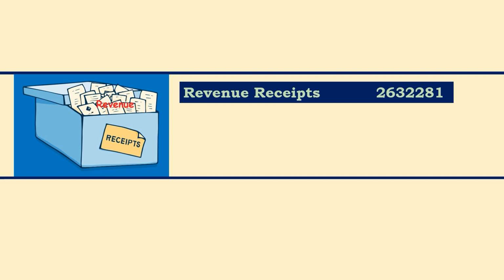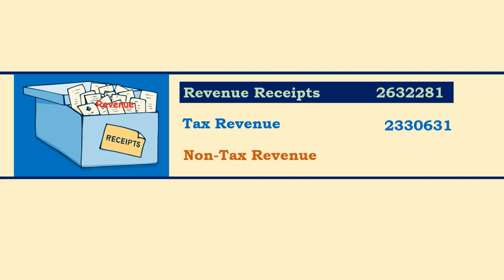Here see the tax revenue. The tax revenue 23,30,631 crores of rupees. And the non-tax revenue, we have the figure 3,01,651 crores of rupees. 3,01,650 crores. So total revenue receipts, tax revenue plus non-tax revenue, 26,32,281 crores. Now let us move over to capital receipts.